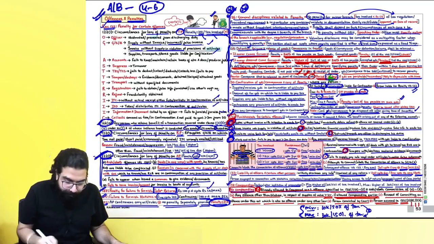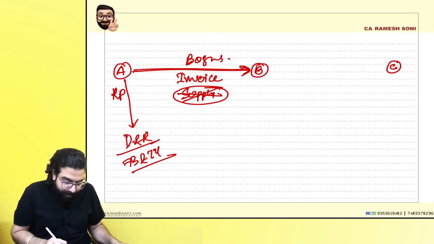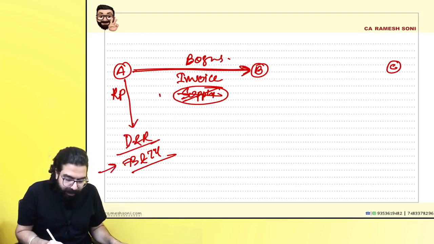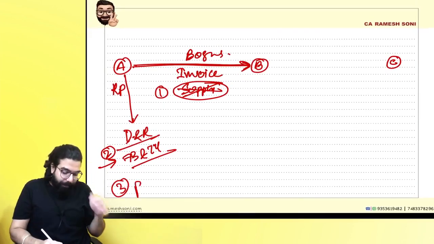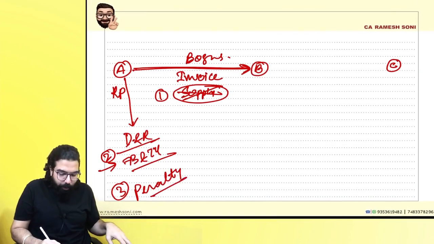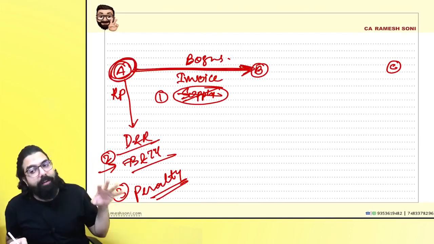And also whether any penal action can be taken against A. So first, will it be a supply? Number 2, whether any demand and recovery can be done from A, and number 3, can any penalty be imposed on A? So we are talking about A supplying one bogus invoice, supply not done, invoice given.